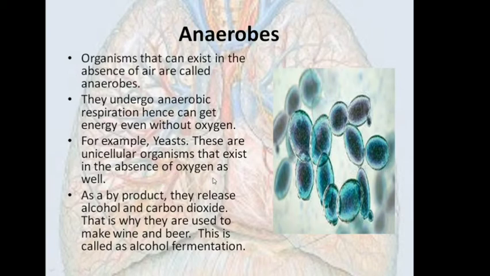Because the breakdown of food takes place in the absence of oxygen, the breakdown of food is partial. In this process, alcohol and carbon dioxide are produced, and also some amount of energy. This process is used in the formation of different types of alcohols like wine and beer, and it is also known as fermentation. So anaerobic respiration is also known as fermentation.